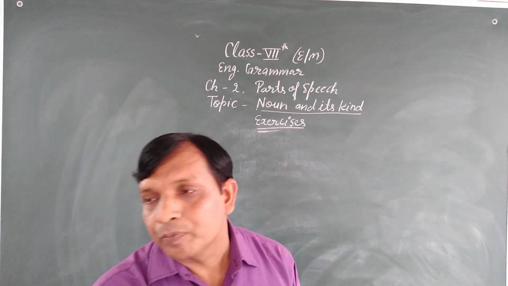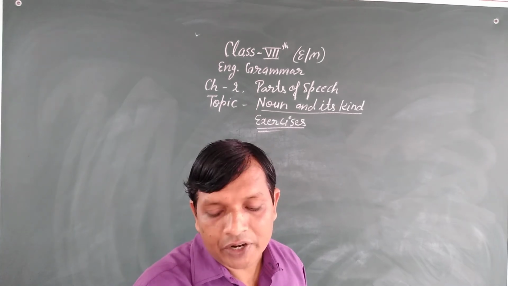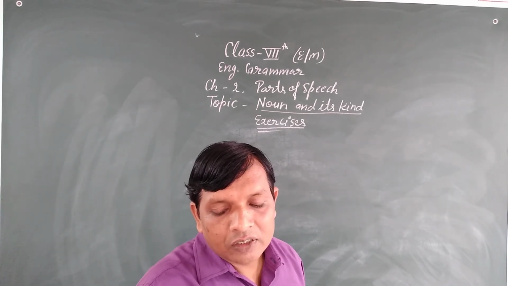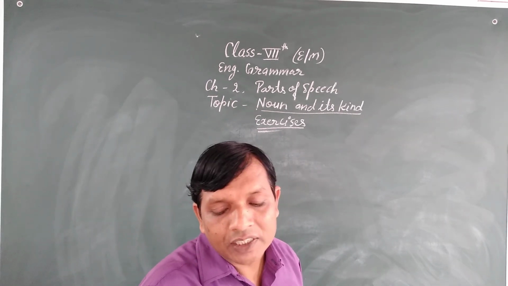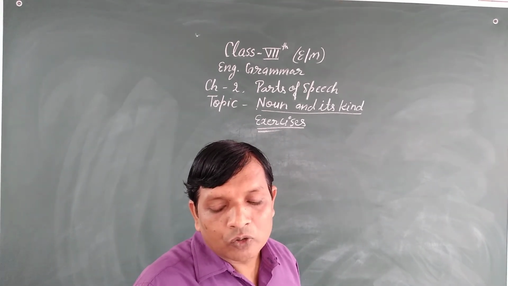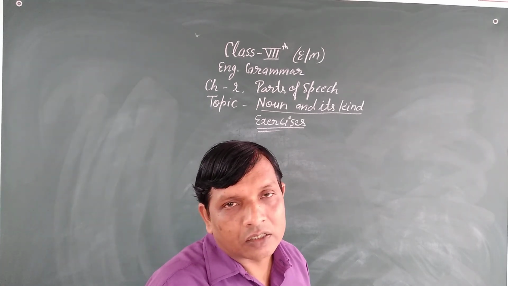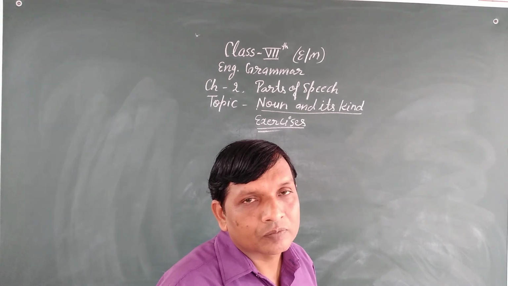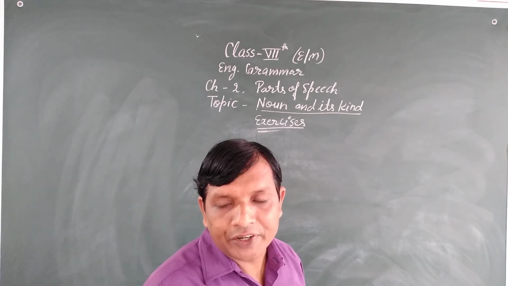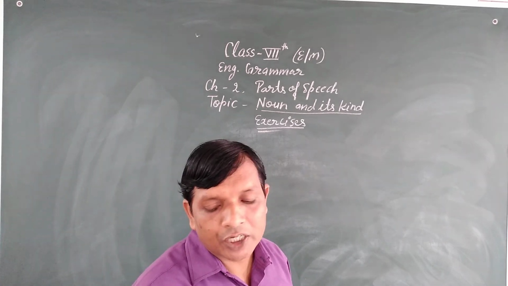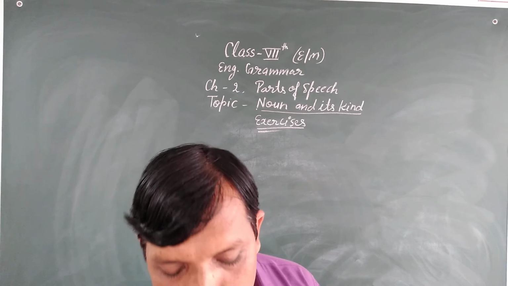Boy, proper nouns for boys: Mohan, Rakesh. City, proper nouns of cities: Lucknow, Mumbai. States' names: Uttar Pradesh, Maharashtra. And rivers' names: you have to write two rivers' names, for example, the Ganga, the Yamuna, the Brahmaputra, and so many.